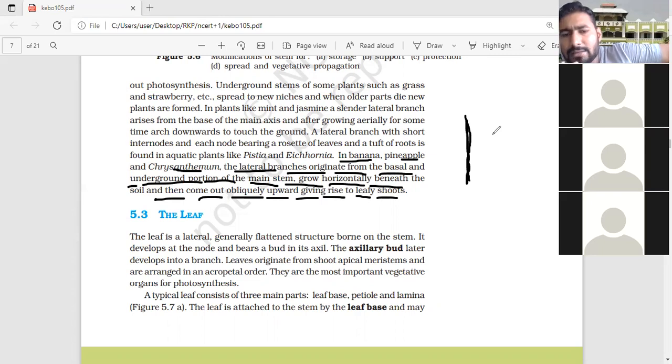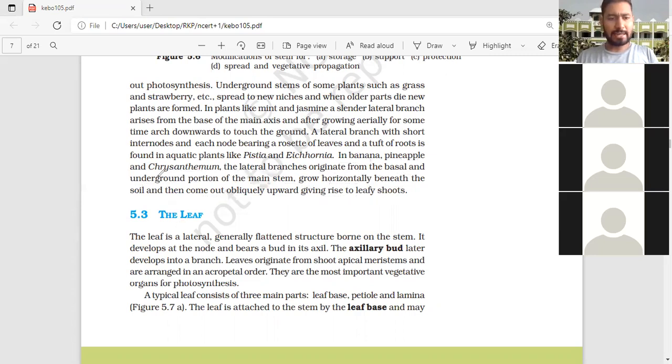Below, sir. Yes, I told sucker generally runs in banana. I saw in your side too much agriculture business for banana, so you know very well how banana is growing. Now you can see, in banana, pineapple and chrysanthemum, the lateral branches originate from the basal underground portion of the main stem.